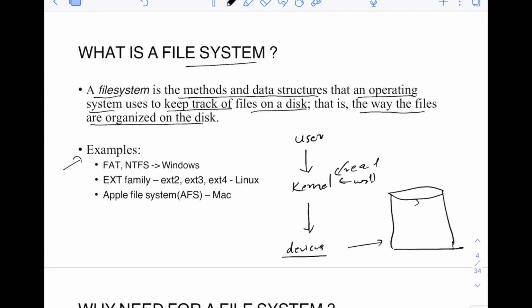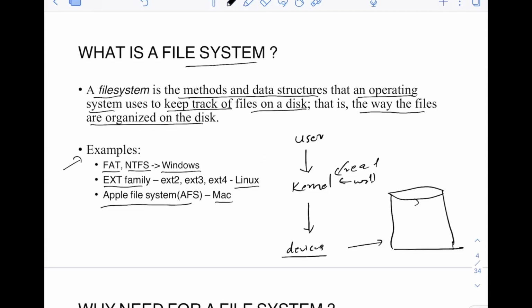Some of the famous examples of file systems: in Windows, you have FAT and NTFS. These are some of the famous file systems in Windows. In Linux, you have the ext family of file systems like ext, ext2, ext3, and now you have ext4 also. These are different versions of ext. In Mac, you have APFS or Apple File System. These are some of the file systems I'm discussing here, and there are a lot of file systems.